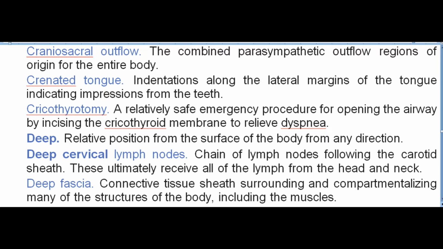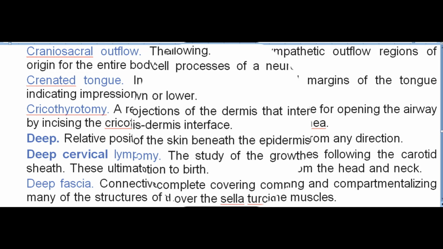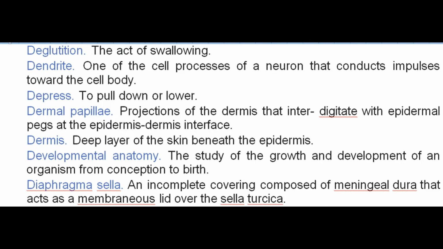Deep fascia. Connective tissue sheath surrounding and compartmentalizing many of the structures of the body, including the muscles. Deglutition. The act of swallowing. Dendrite. One of the cell processes of a neuron that conducts impulses toward the cell body. Depress. To pull down or lower. Dermal papillae. Projections of the dermis that interdigitate with epidermal pegs at the epidermis-dermis interface. Dermis. Deep layer of the skin beneath the epidermis.